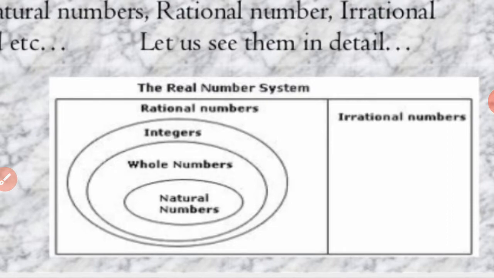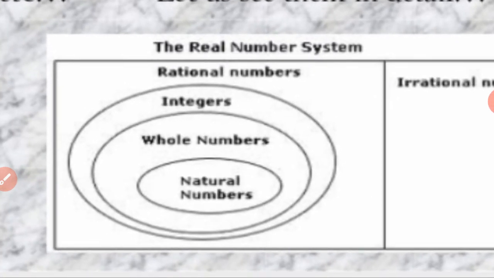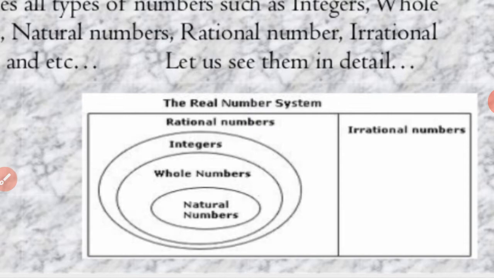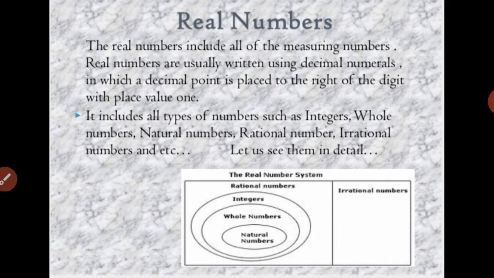This is the chart of real numbers. Here, all the rational numbers and all the irrational numbers are included in the real numbers. Rational numbers consist of integers, whole numbers, natural numbers. So all rational numbers, integers, whole numbers, natural numbers and irrational numbers are united to form real numbers. Real numbers include all the measuring numbers. They are usually written using decimal numerals, in which a decimal point is placed to the right of the digit with place value 1.